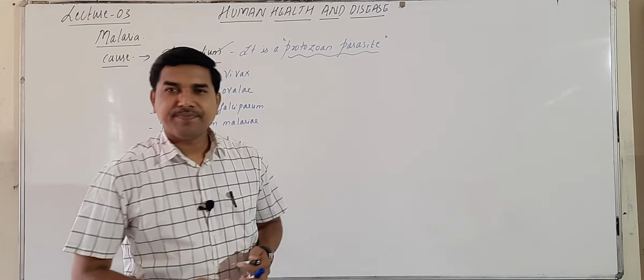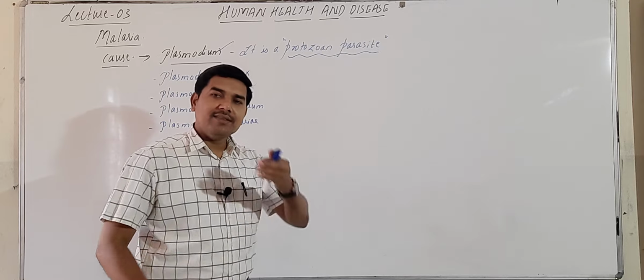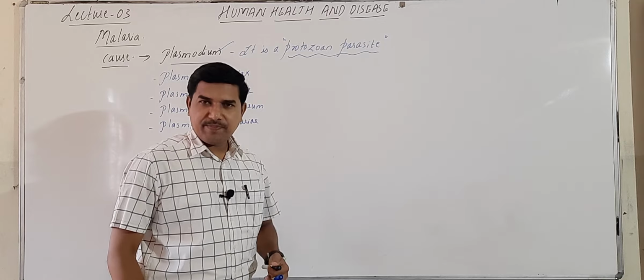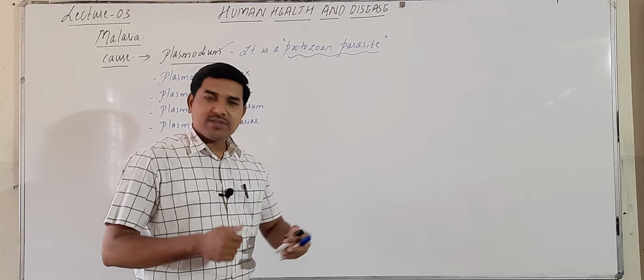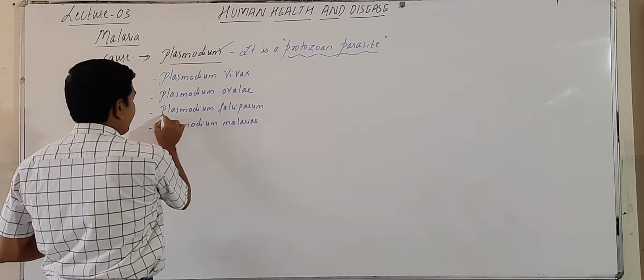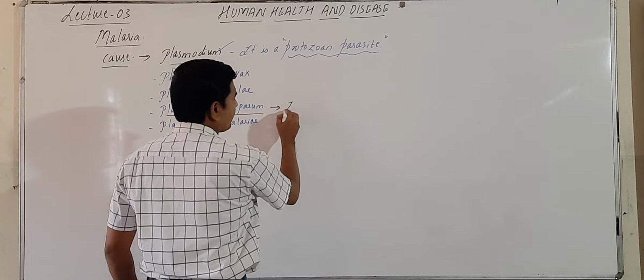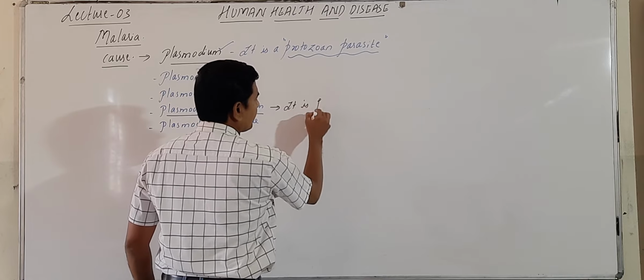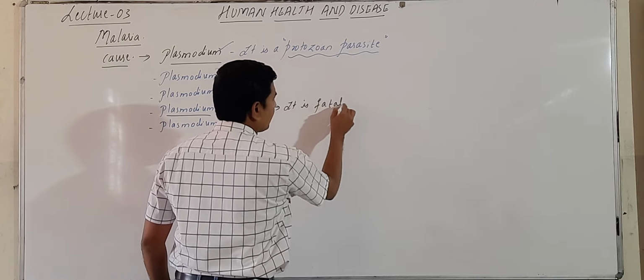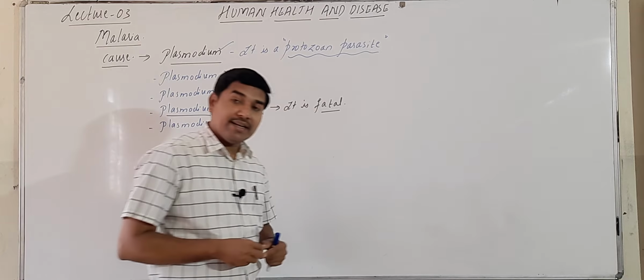Out of these, the most dangerous and deadly, fatal to humans, meaning that it causes death, is Plasmodium falciparum.